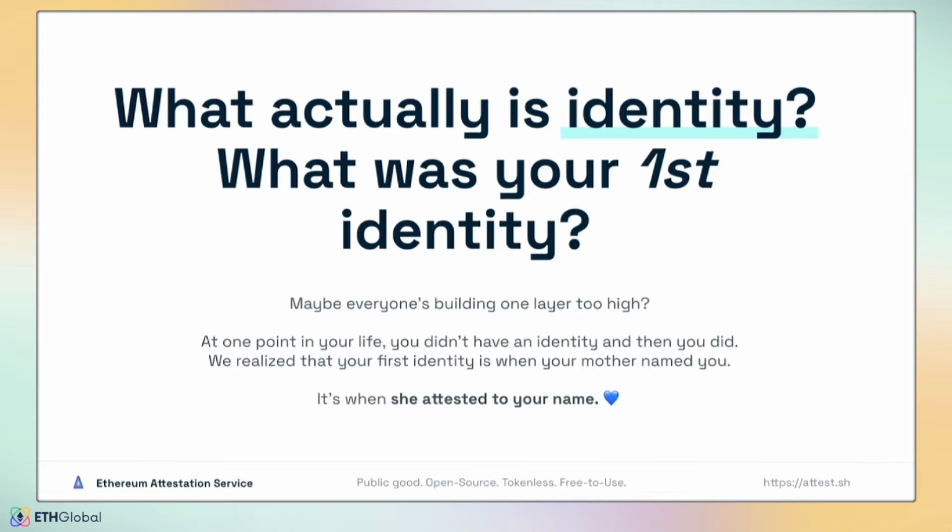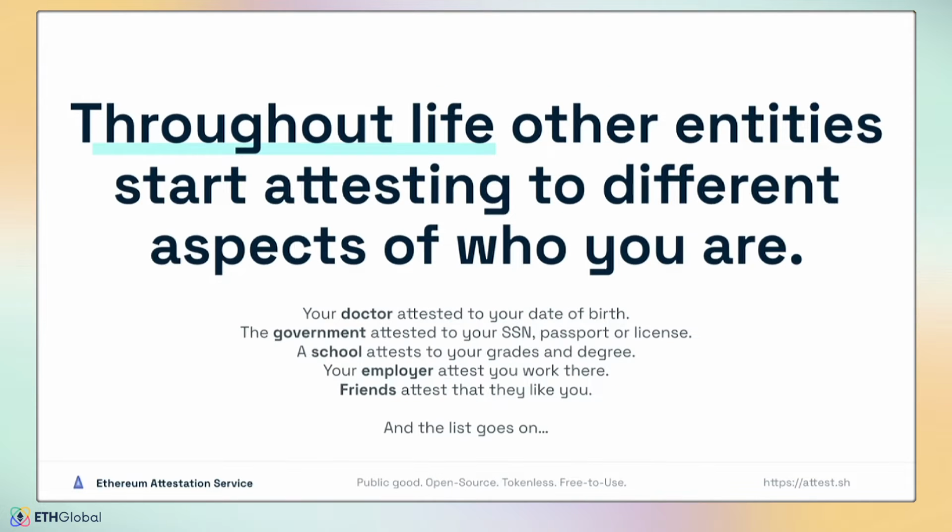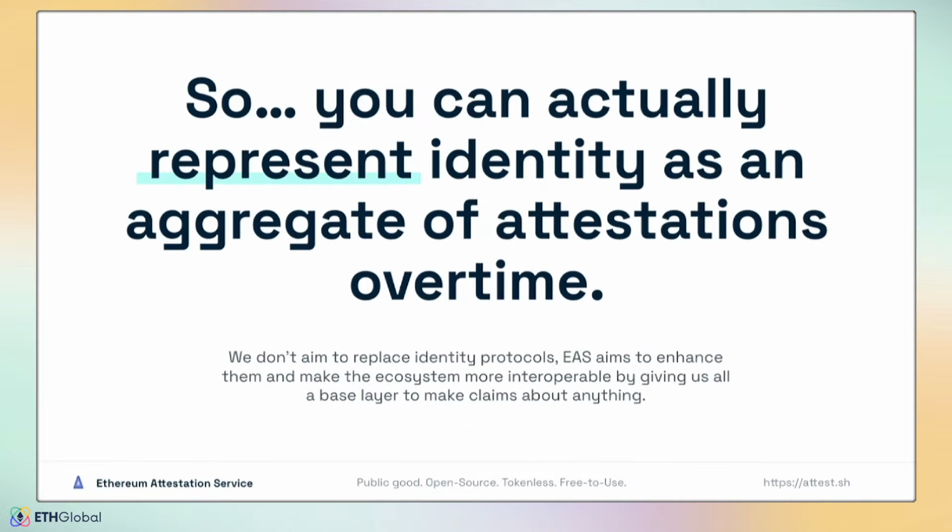And so we realized that at one point in our lives, we didn't have an identity, and then we did. And we realized that our first identity is actually when our mother names us, right? It's when she attests to our name. And then throughout life, other entities started attesting to different aspects of who we are. Like the doctor attests to your date of birth, your school attests to your grades, the employer attests that you work there, friends attest that they like you, and the list goes on and on. And so what we realized is you can actually elegantly represent identity as an aggregate of these attestations over time.